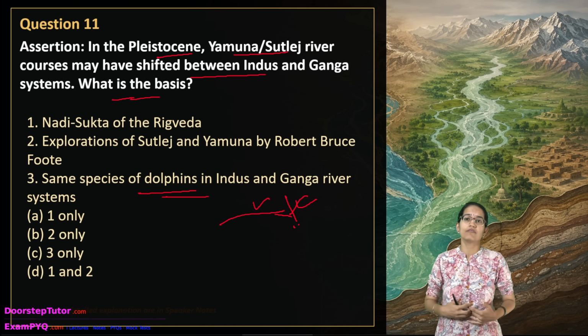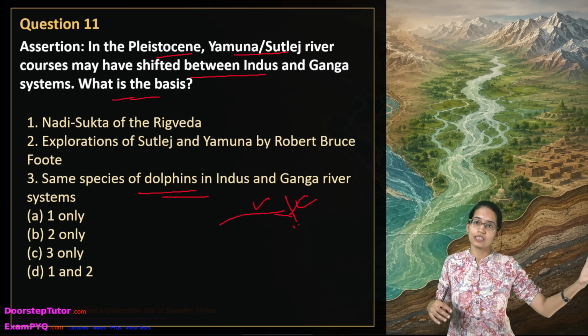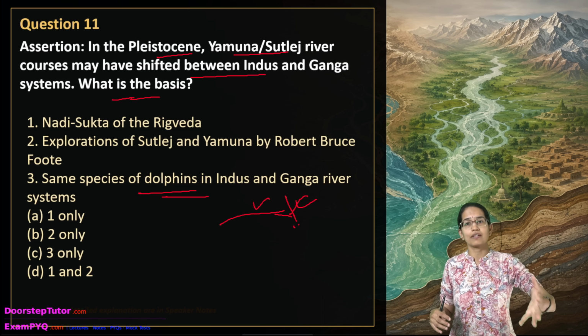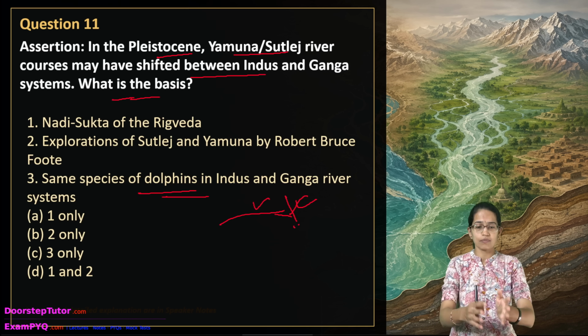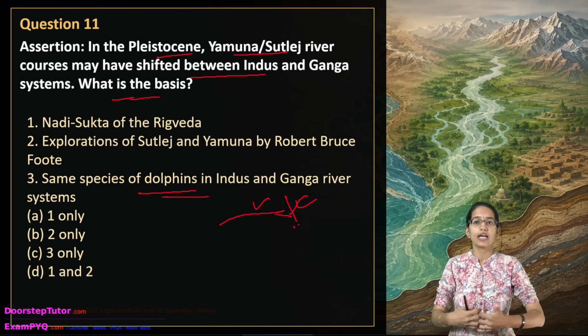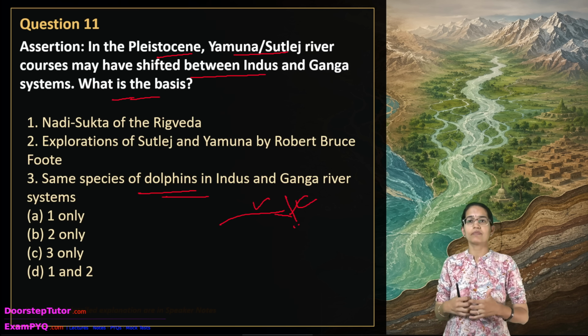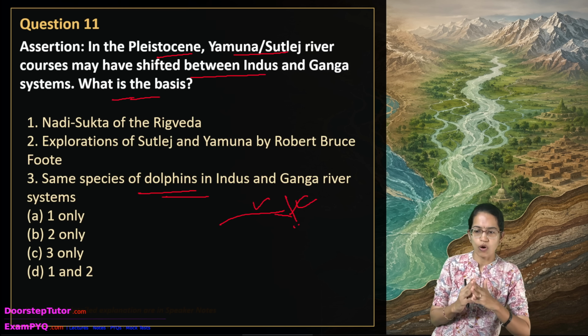The same principle we apply in the continental drift theory, where we say the fossils found in South America are very similar to those in Africa. The same concept here: the same species of dolphin being found in the Indus as well as the Ganga depicts that at some point in the course of time they were connected in one form or the other.